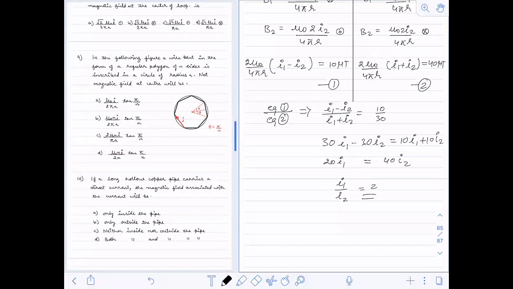Do one thing: you have to calculate for a single wire. First, calculate for the single wire, and then you can solve it for the complete wire. So for a single wire, what should you calculate first of all? You should calculate this perpendicular distance.